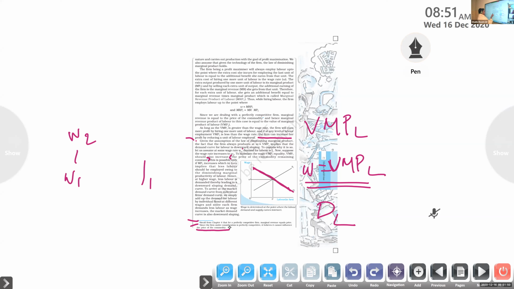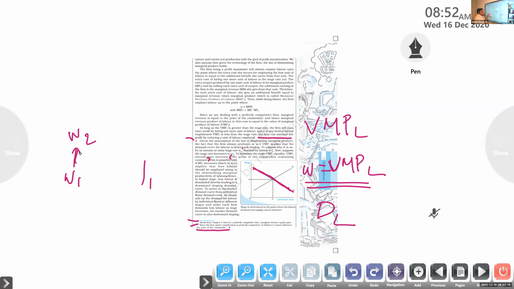With the price of the commodity constant, this is possible only if MPL, the marginal product of labor, increases, which in turn implies that less labor should be employed owing to the diminishing marginal productivity of labor. Here the wage rate increased, so definitely the firm will reduce labor to maintain profit because they are unable to increase the price of the commodity.